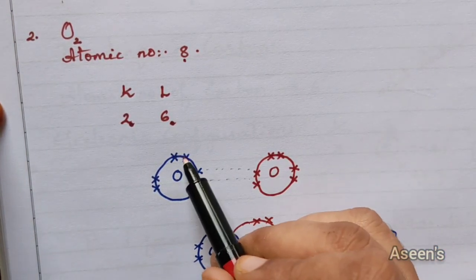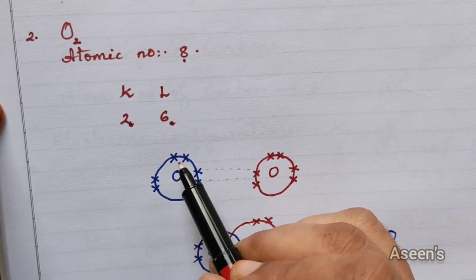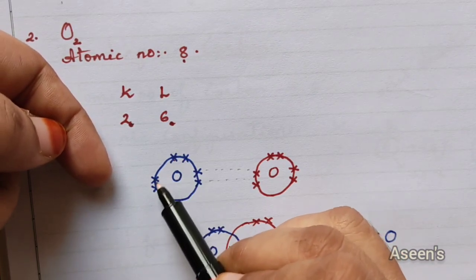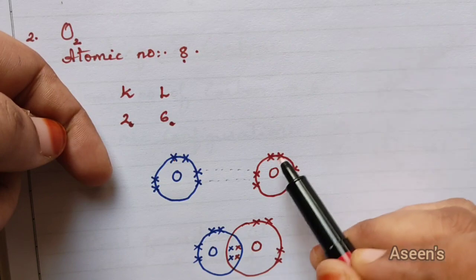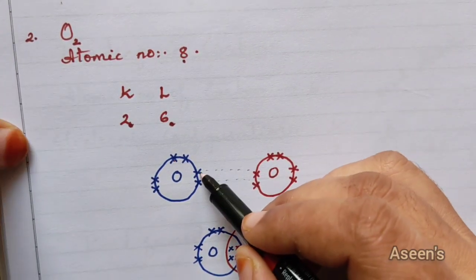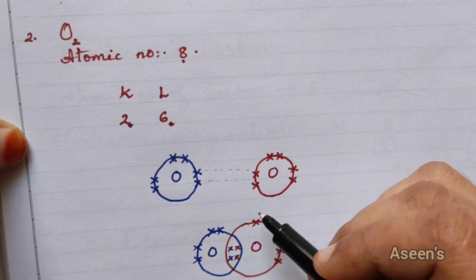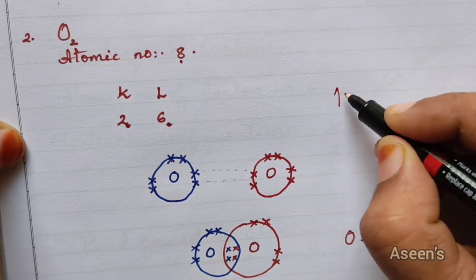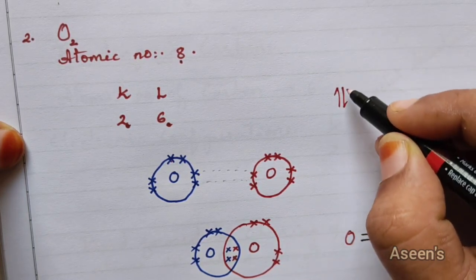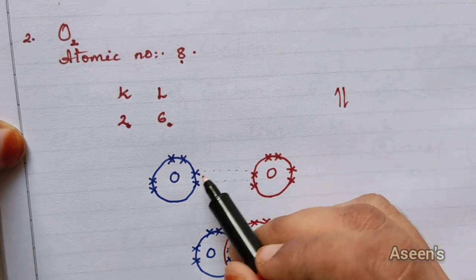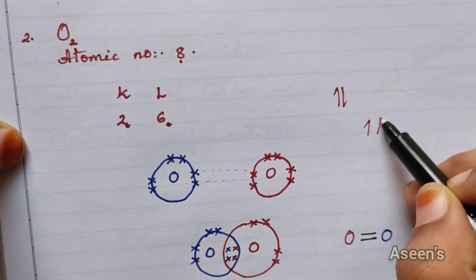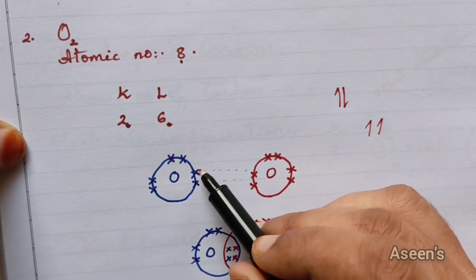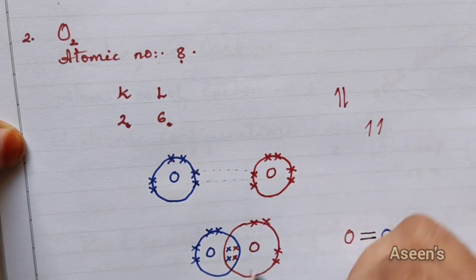Now this 2 and this 2 electrons are paired. Paired means this is a pair and this is a pair. That means they don't need anybody else. They have their own partners. Now, you might be thinking, why not these 2 be the partners? No, because their spin is different. Electrons pair in such a way that one has to be in one direction and the other in the opposite direction. Whereas these 2 are in the same direction like this. So this one and this one both have the same spin. The same goes for the other side as well.